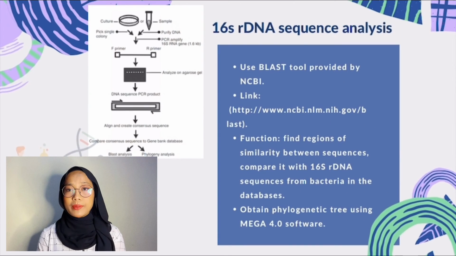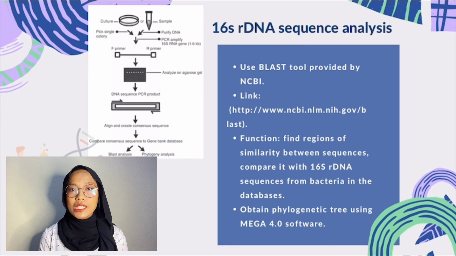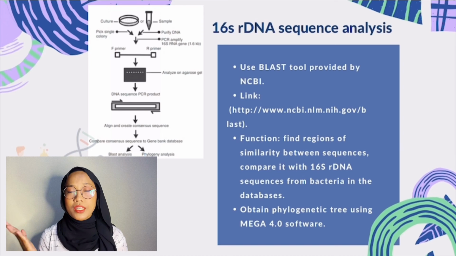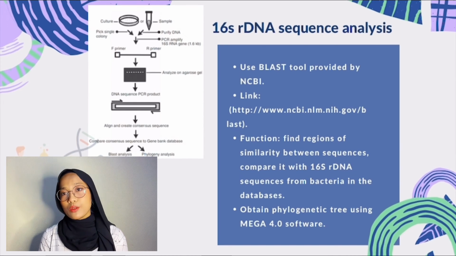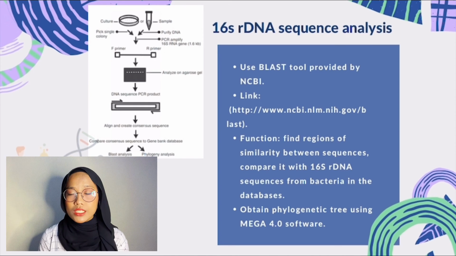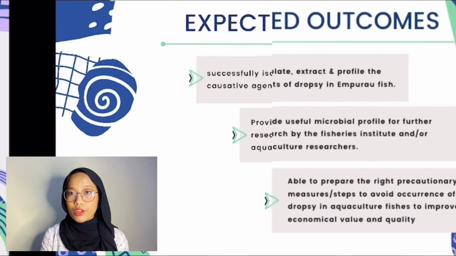The last part of the methodology, the 16S rDNA sequence analysis, will use the BLAST tool provided by the National Center for Biotechnology Information (NCBI). The tool can be accessed using the link provided in the slide. This tool works by finding regions of similarity between sequences, then comparing them with 16S rDNA sequences from bacteria in the databases. The phylogenetic tree for the bacteria can be obtained by using MEGA 4.0 software.